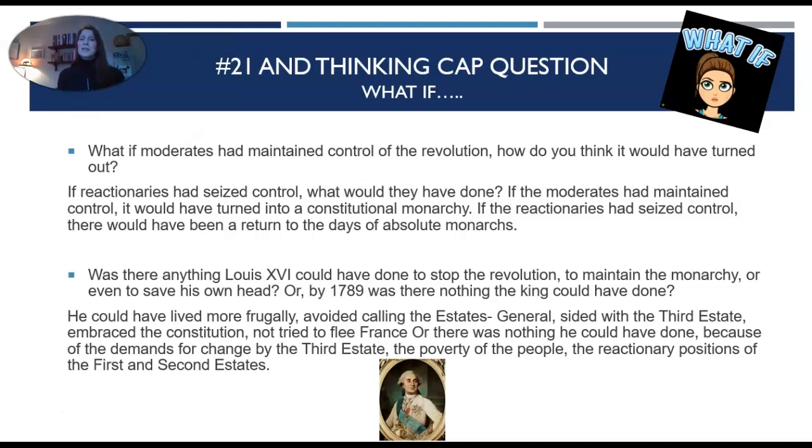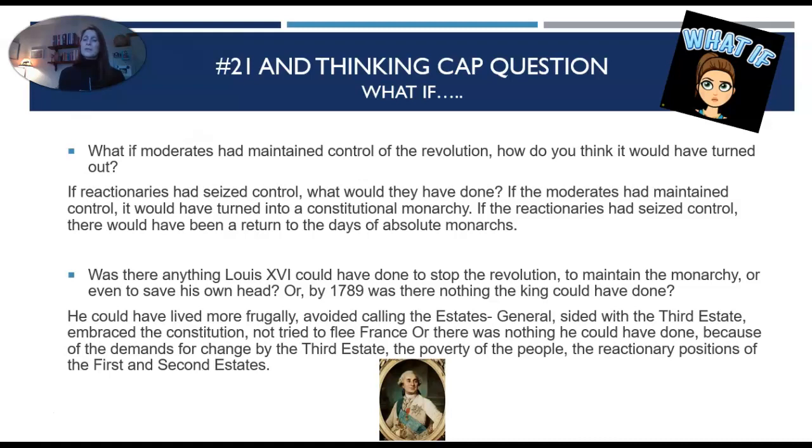So if reactionaries had seized control, what would they have done? If the moderates had maintained control, it would have turned into a constitutional monarchy. If the reactionaries had seized control, there would have been a return to the days of absolute monarchs. And again, constitutional monarchy, remember, is where there's an elected official, a prime minister, and then there's still the hereditary line of kings and queens, so they both kind of coexist and rule. Absolute monarchy is where there is no elected official. It's just the hereditary role of kings and queens. That's an absolute monarchy. People do not have a say at all.